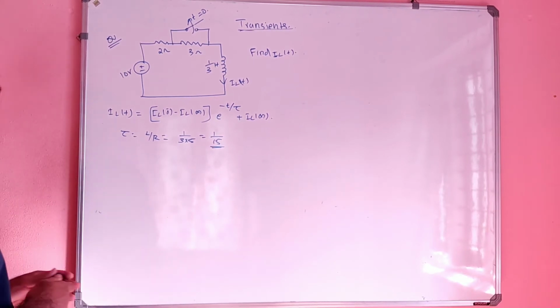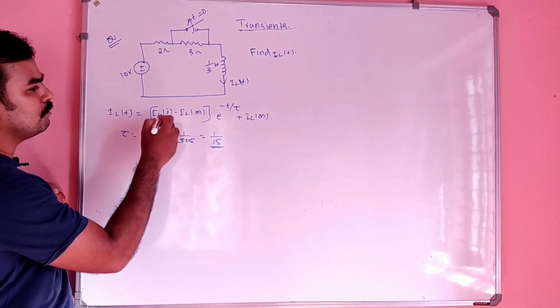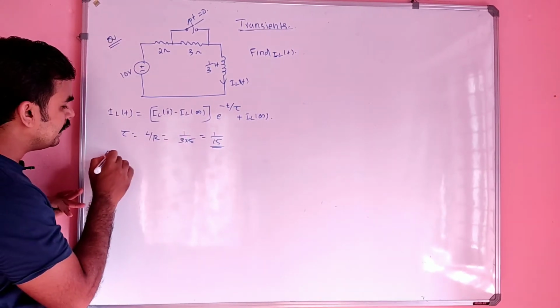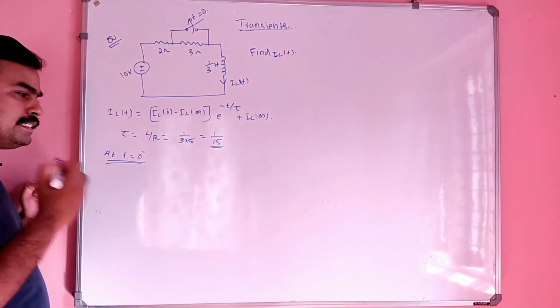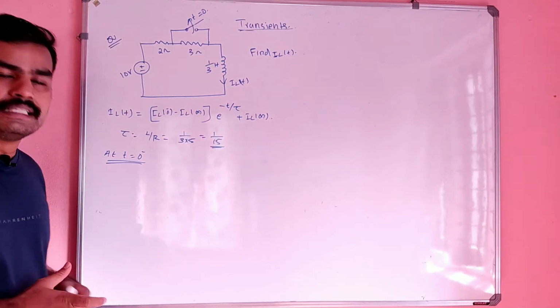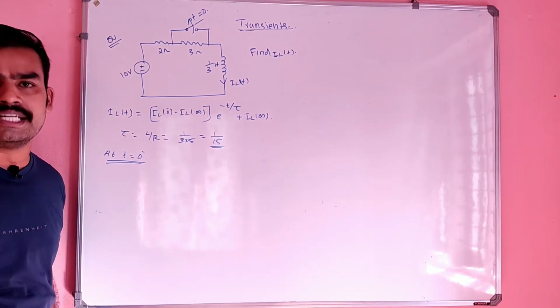See, initially when we have to find IL of 0 minus means at t is equal to 0 minus you have to start the analysis. At t is equal to 0 minus is nothing but the initial condition, or we can say the steady state condition, right?